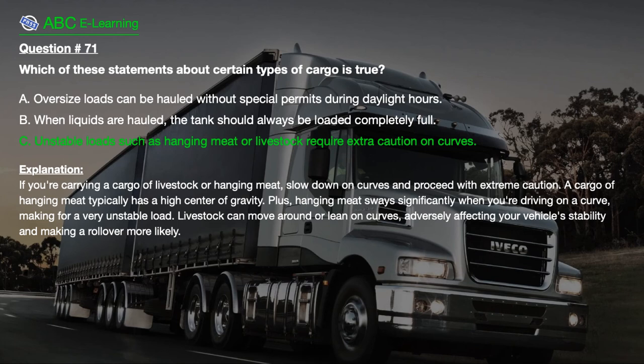The correct answer here, C. Unstable loads such as hanging meat or livestock require extra caution on curves. Explanation. If you're carrying a cargo of livestock or hanging meat, slow down on curves and proceed with extreme caution. A cargo of hanging meat typically has a high center of gravity. Plus, hanging meat sways significantly when you're driving on a curve, making for a very unstable load. Livestock can move around or lean on curves, adversely affecting your vehicle's stability and making a rollover more likely.